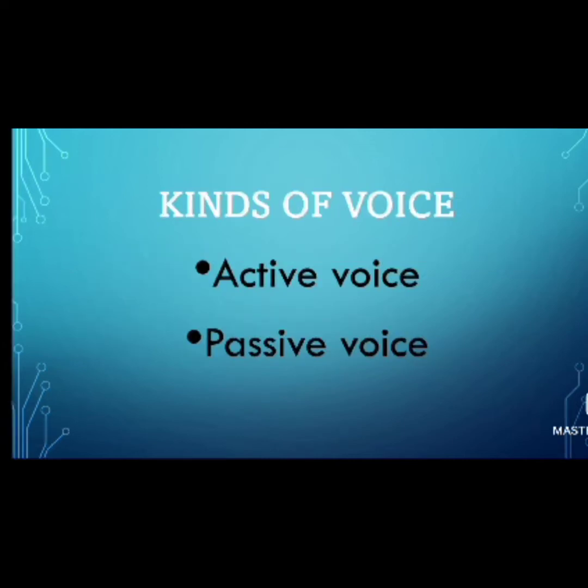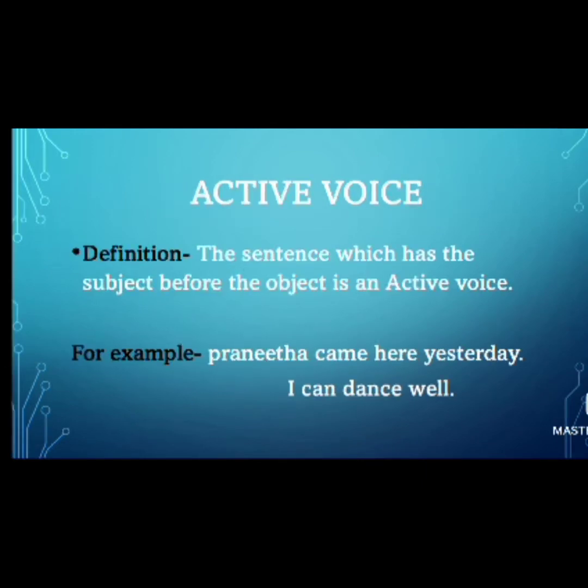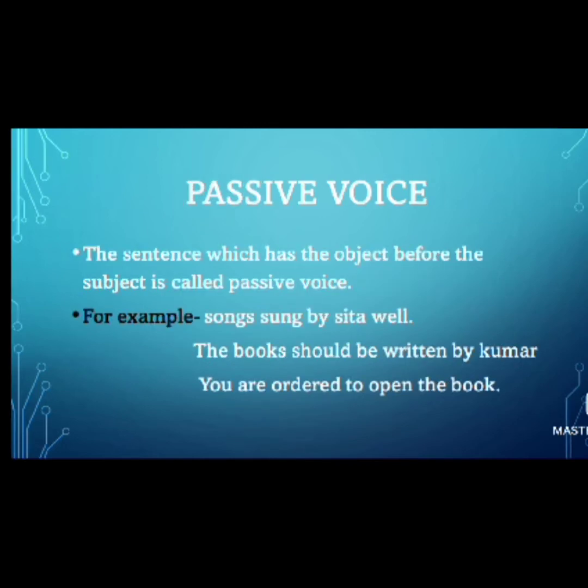We have two kinds of voices, active voice and passive voice. Active voice means the sentence which has the subject before the object is called an active voice. For example, Pranita came here yesterday and I can dance well. Now coming to passive voice. The sentences which have the object before the subject are called passive voice.